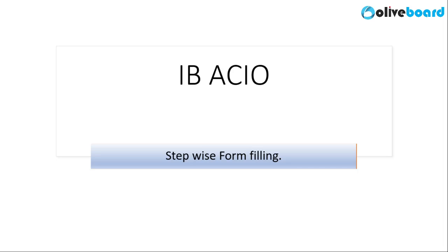In this video, we'll discuss the stepwise form filling process for IB ACIO vacancies. Now, as you know, the Ministry of Home Affairs has released 2000 vacancies for this post. The last time these vacancies were released was in the year 2017, that is 3 years ago. Now, again in 2020, the ministry has released 2000 vacancies. So, this is a very good opportunity for you. It is very good news because this is a very lucrative job.